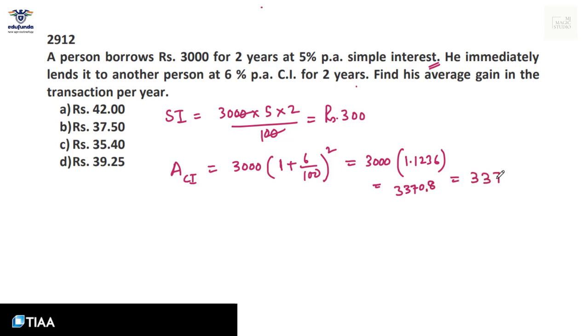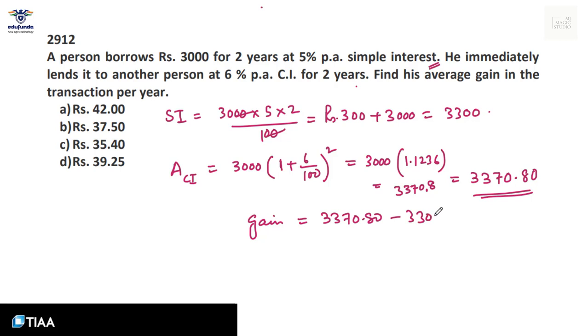He will get 3370.80 and he is supposed to pay 3300. That means his gain in 2 years is 3370.80 minus 3300. That is 70.80 rupees.